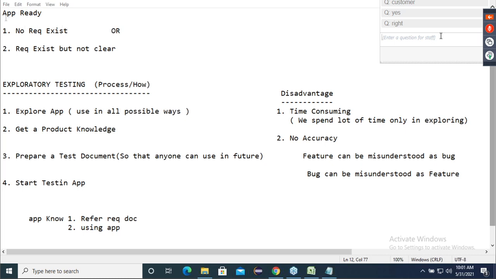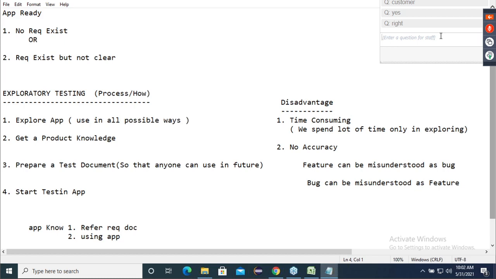In the interview, they're asking one question, boss. The application is ready, or the software is ready. But requirement is not there. Now you don't ask me, sir, why requirement is not there. That is not at all the topic here. The application is somehow ready. One developer, 2-3 friends, they have created the application, but they don't have a requirement, or